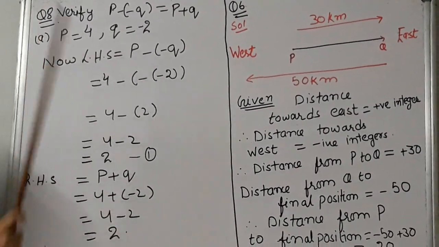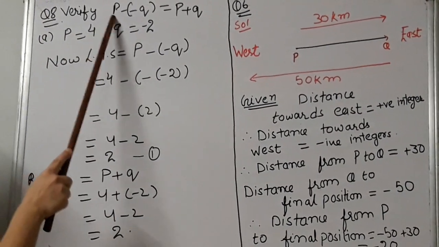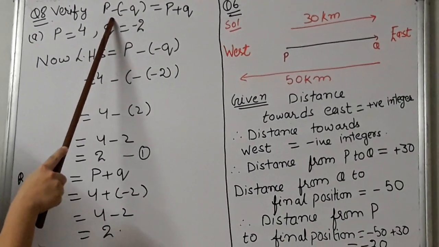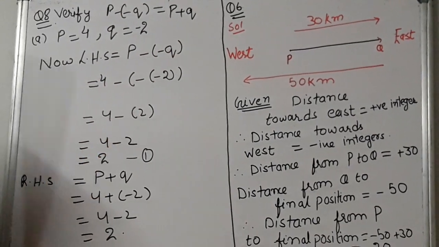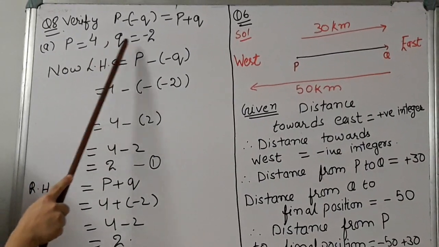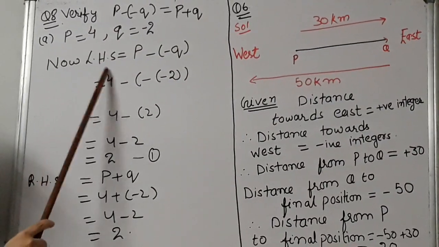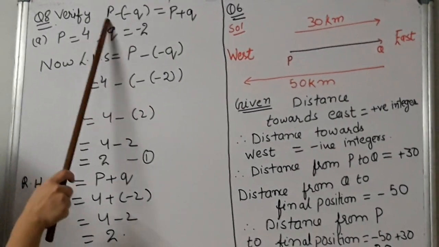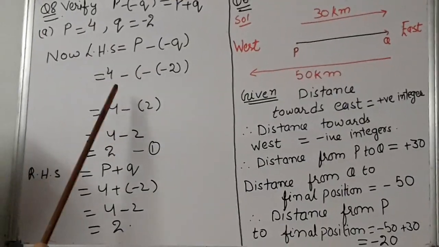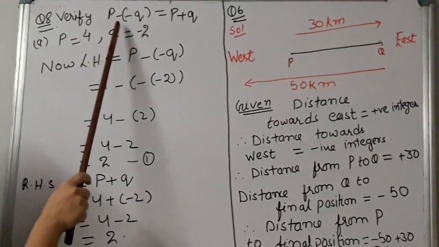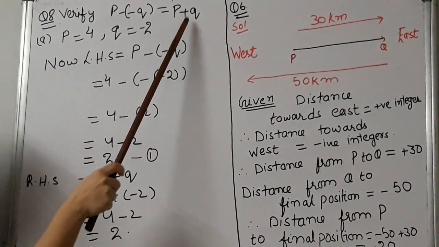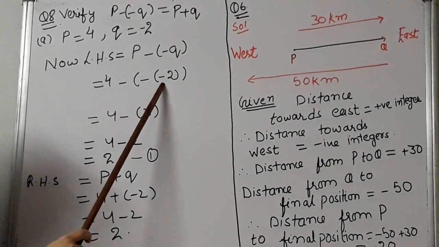Now question number 8. Here we have to verify that P minus (minus Q), with a minus in the bracket and a minus outside the bracket, is equal to P plus Q. Now P is equal to 4 and Q is equal to minus 2. Now the left hand side is P minus (minus Q). Now what is P here? It is 4 minus, but the integer itself is minus 2, so instead of Q we will write minus 2.